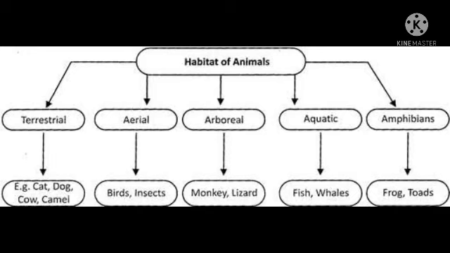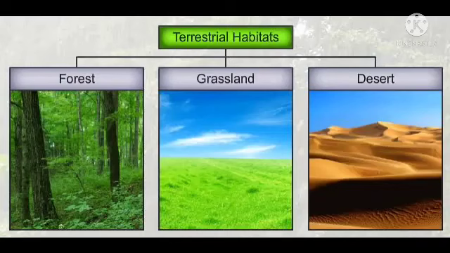Terrestrial, aquatic, amphibian, arboreal, and aerial. Children, we know now we divided animals depending on the habitat. So first we are going to talk about terrestrial. Animals living on land are called terrestrial. So those animals living on land are called terrestrial animals.